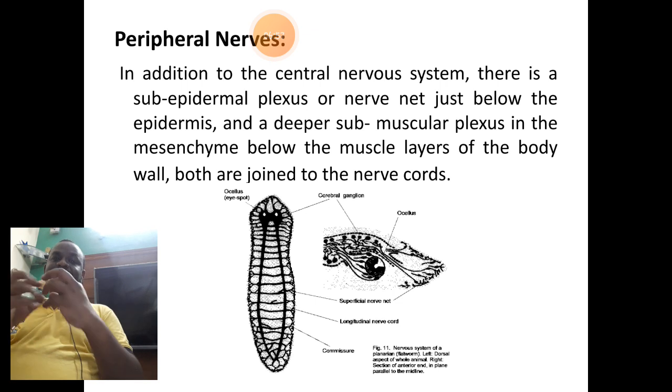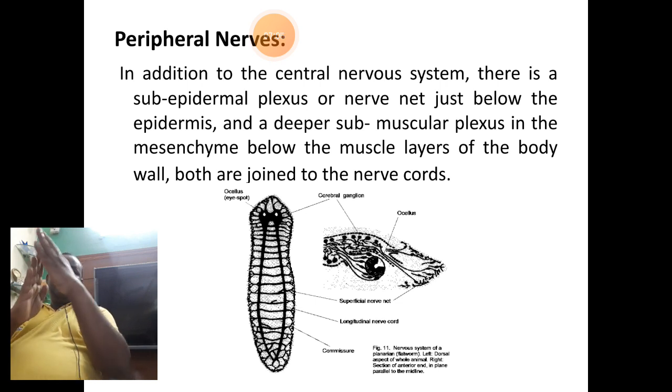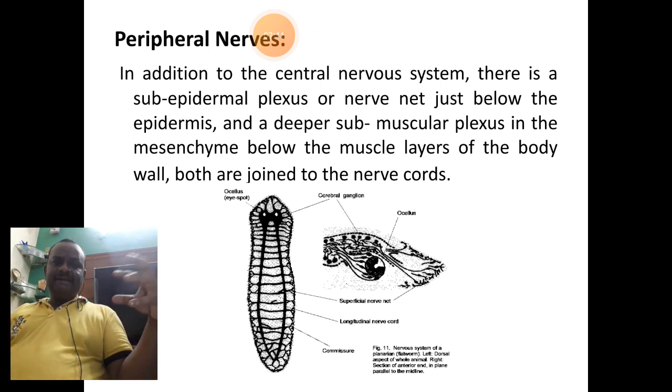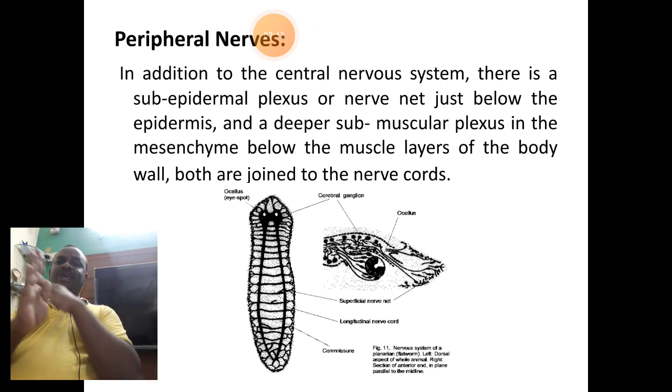So they arise from the central nervous system exactly. You know that the peripheral nerves will arise from the juncture where the transverse commissures and the ventral nerve cord join.